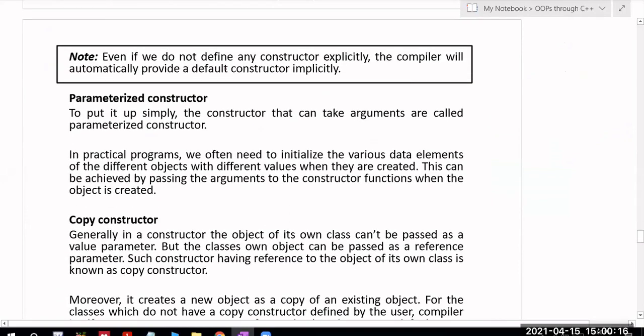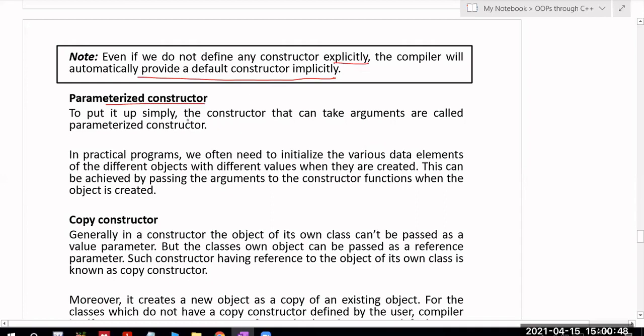So even if you do not define any constructor explicitly, the compiler will automatically provide a default constructor implicitly. This is a very important concept from the ESET point of view. In ESET, they ask a question like: even if you didn't define any constructor explicitly, will the compiler automatically create a constructor or not? That is called the default constructor. And the next one is your parameterized constructor.